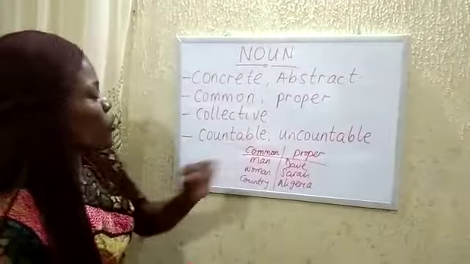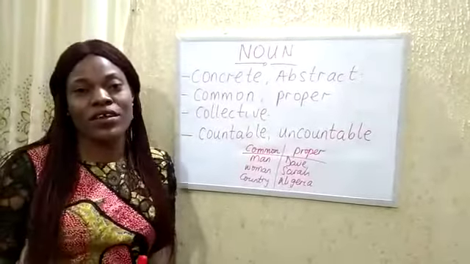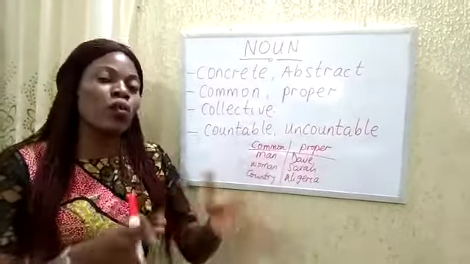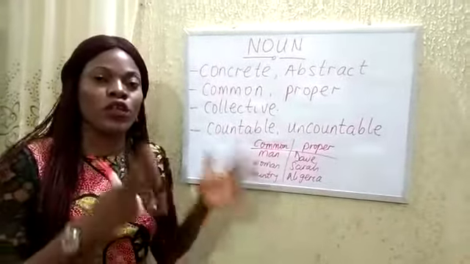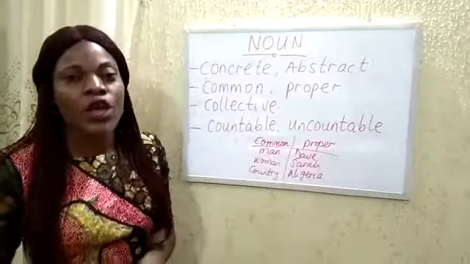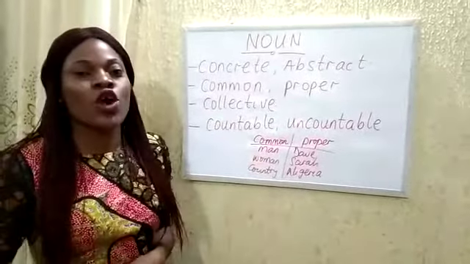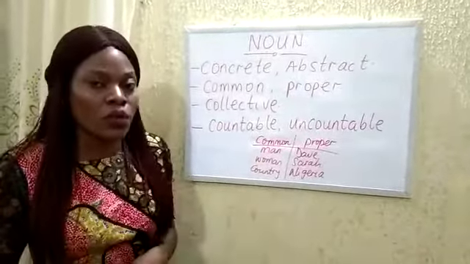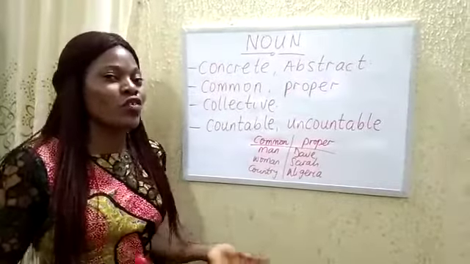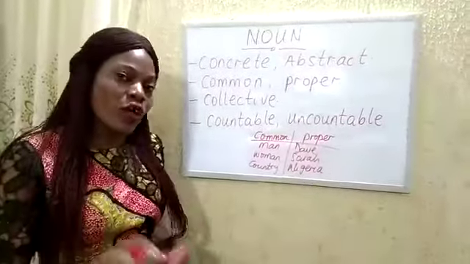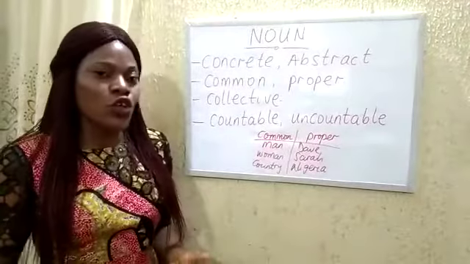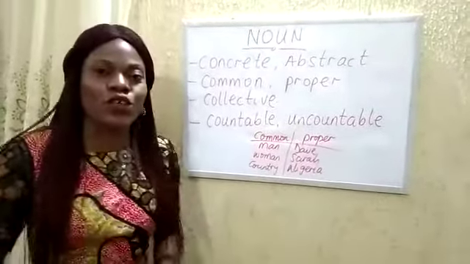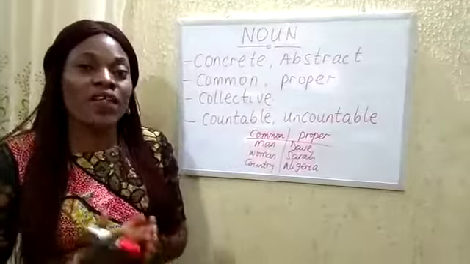Okay, so let's move to collective nouns. Collective nouns are nouns that are used to refer to a group of things. For example, a group of soldiers is called an army, a group of students is called a class, a group of bees is referred to as a swarm, a group of wolves is referred to as a pack, a group of keys or bananas is referred to as a bunch. So collective nouns are nouns that are used to refer to a group of things.